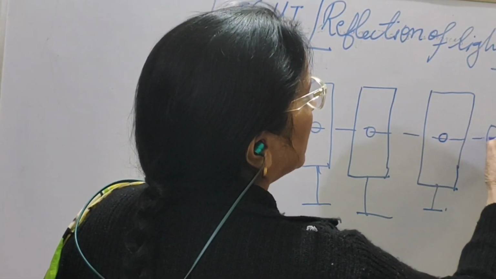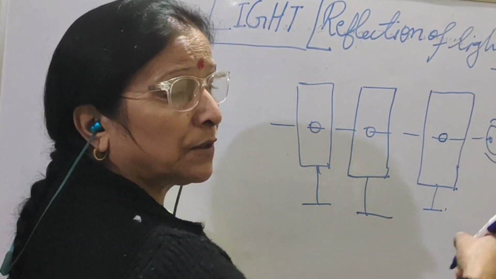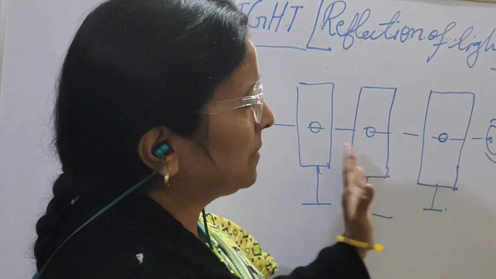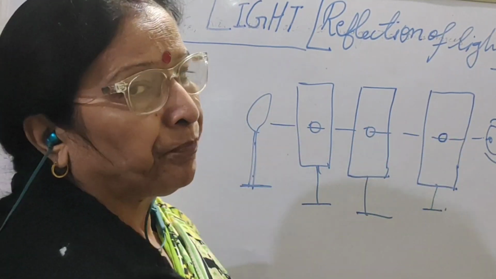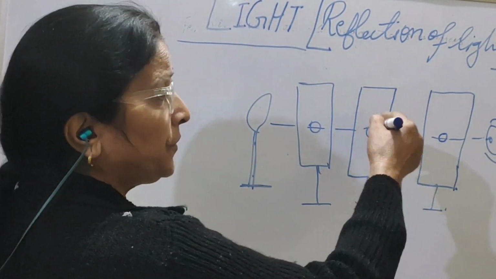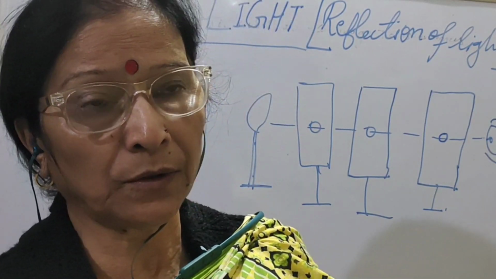We keep our eyes at the back of one end of the cardboards, the third cardboard from this side or this side, and light a candle. Then what we see is that the flame of the candle will be visible. But if we displace any of the cardboards a little bit, then we won't be able to see the flame. So this activity shows that light travels in a straight line path, and this is called rectilinear propagation of light. And we have studied about the reflection of light also.